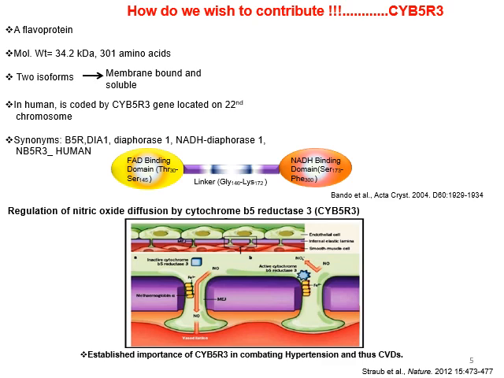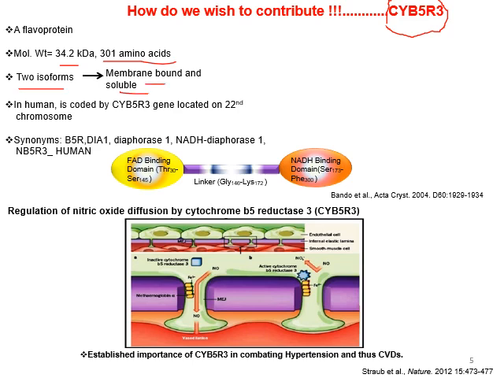So we targeted here cytochrome B5 reductase 3, which is a fantastic enzyme. It is basically a flavoprotein, its molecular weight is 32.4 kilodalton, and it has 301 amino acids in its structure. And there are two isoforms of this enzyme. One is membrane bound, and another is soluble.